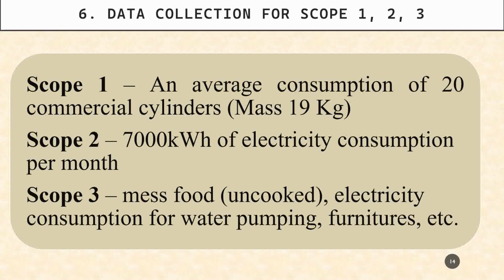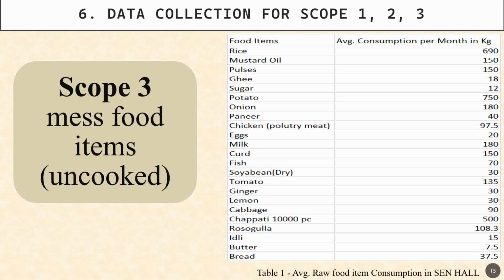And in case of scope 3, we can add all these points like uncooked mess food, furnitures. But due to lack of the appropriate emission factors, I could not add those points for furnitures or other points also, like sold services and other items.